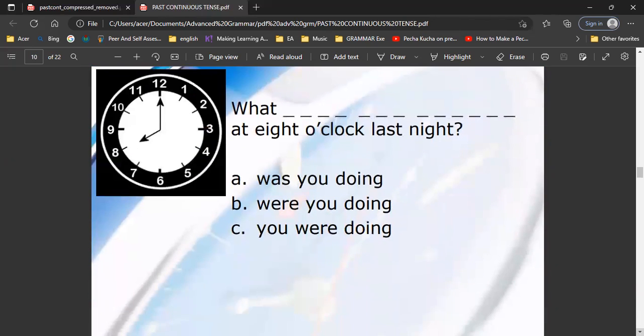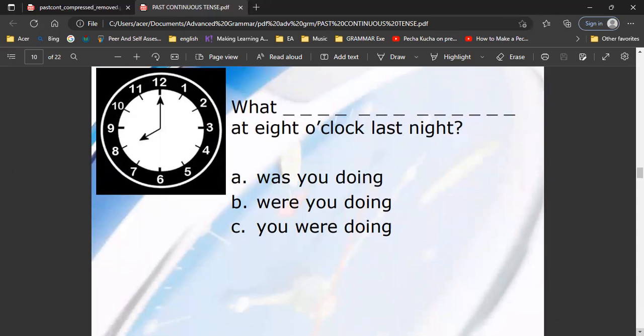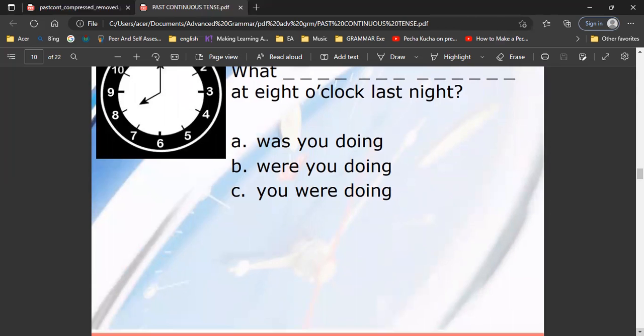And then this one, let's make a question. What blank at 8 o'clock last night? Here, because the subject is you, we will choose were. And because this is a question, the formula is WH question, were, subject, and verb-ing. So the answer is: what were you doing at 8 o'clock last night?